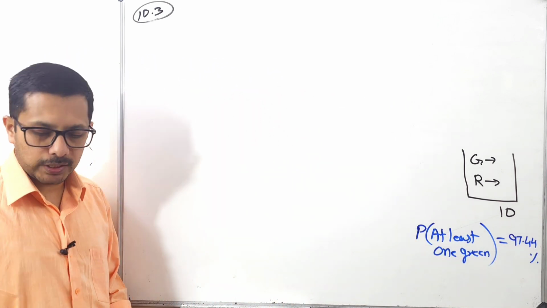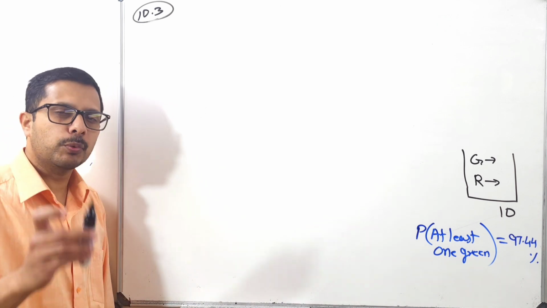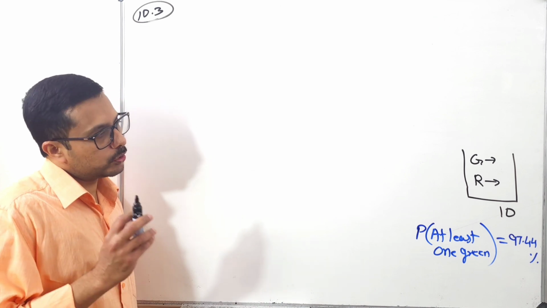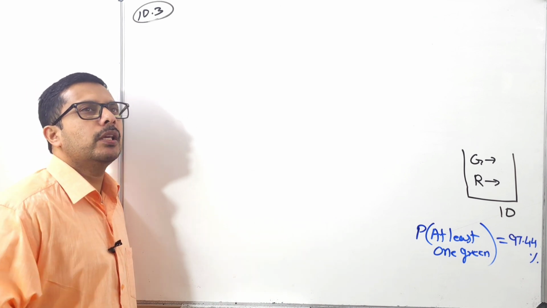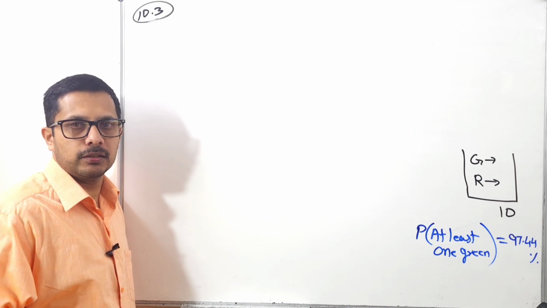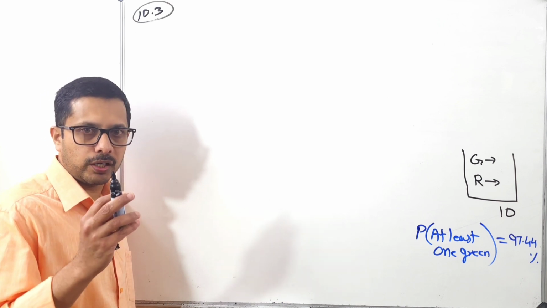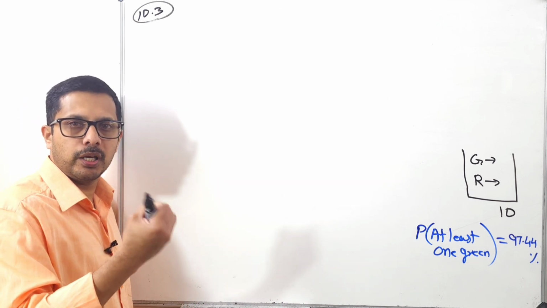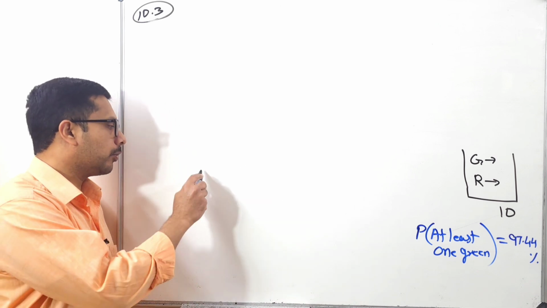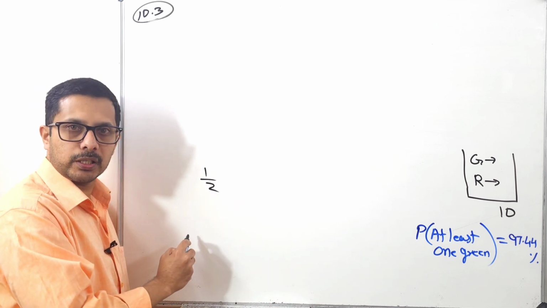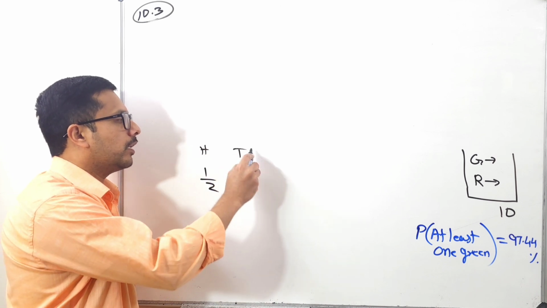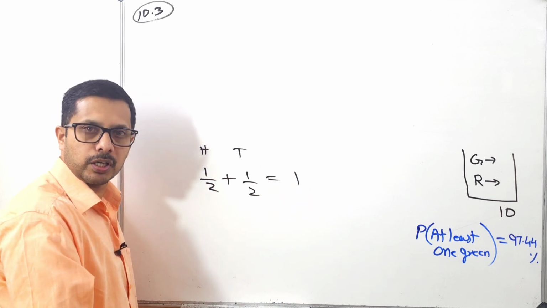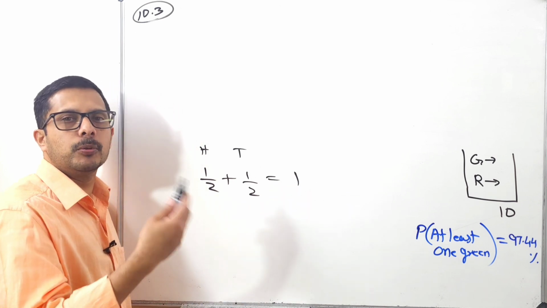Before I explain this one, you can pause the video and try by yourself. That's the way you are supposed to study. But before I explain, tell me, what is the total probability? Total probability is always 1. Am I right? If you toss a coin, how many options? Head or tail, only 2 options. The probability to get a head is 1/2, and the probability to get a tail is 1/2. Add these two: 1/2 plus 1/2 is 1. That is why total probability is always 1.